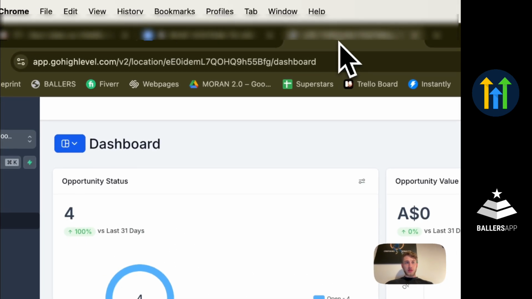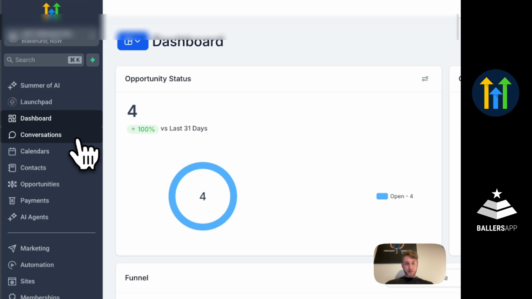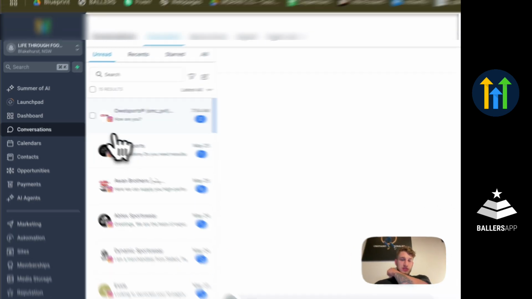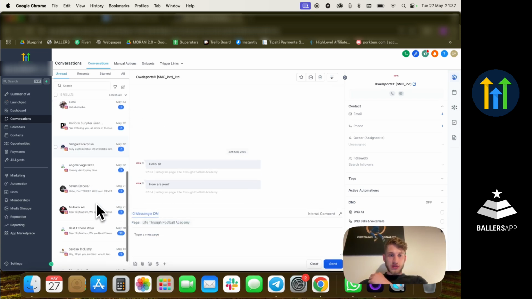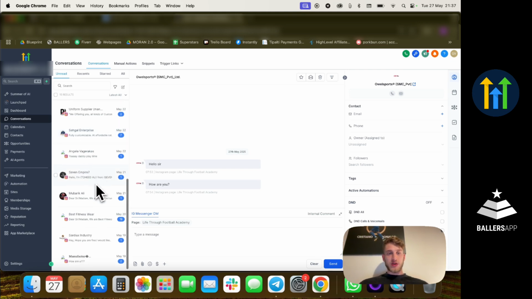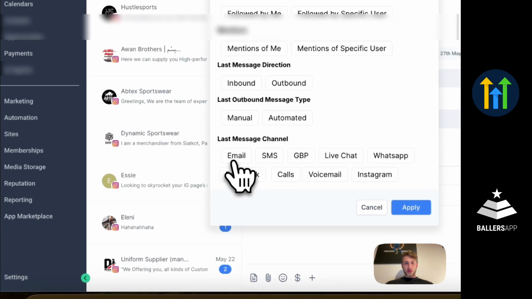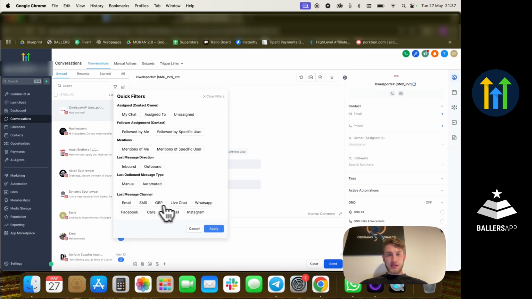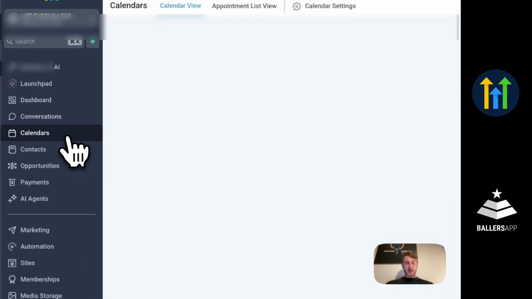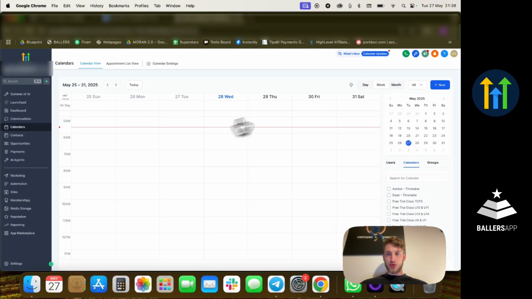So let's dive deeper into how the system works and what it allows you to do. Here you can see all of the social media channels and all of the communication happening on, let's say, the company phone number that you connect. Everything happening within the business regarding communication ends up here in the conversations tab. If you use filters, you're able to segment email, SMS, WhatsApp, any type of communication. Now we can move on to another thing this allows you to do.